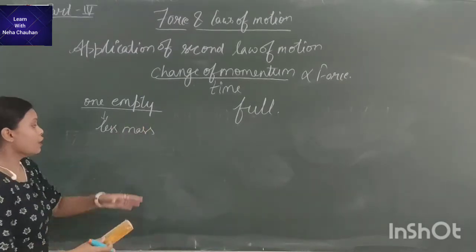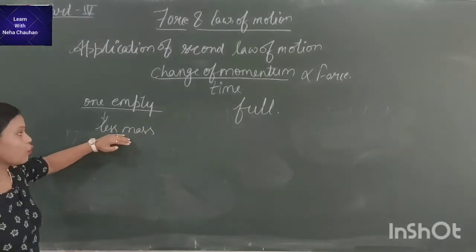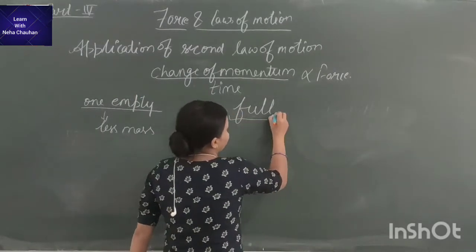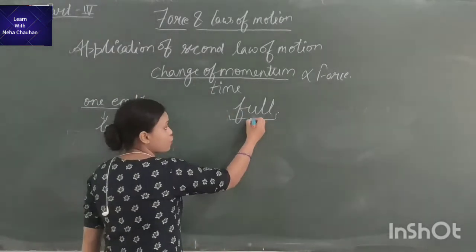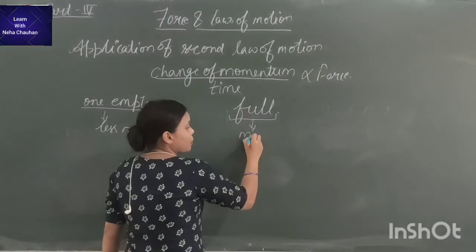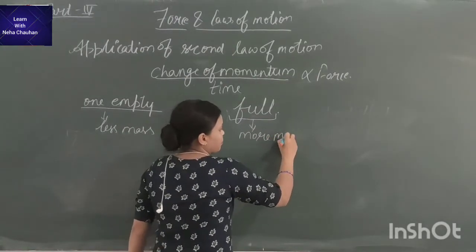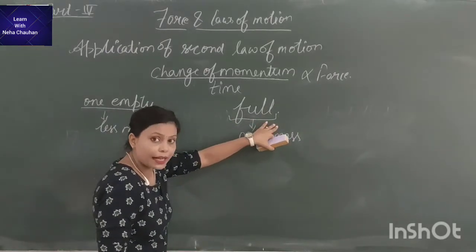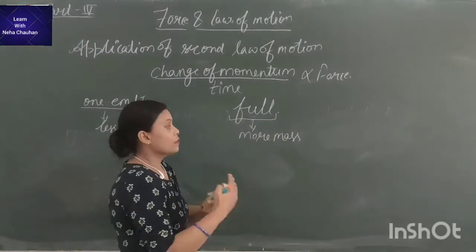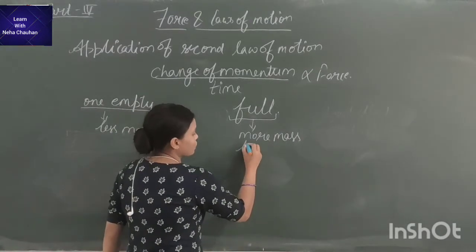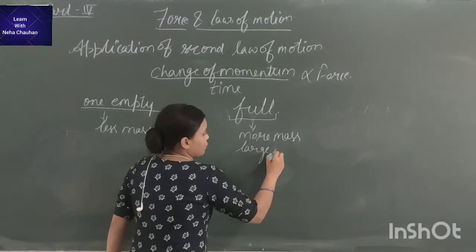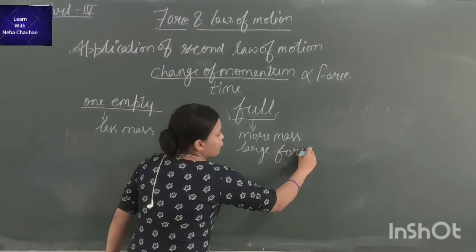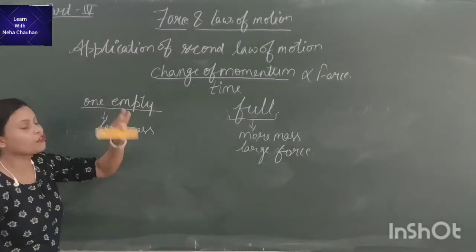That means if the mass is less, the force required is less. But if we are pushing a cart which is full, has more mass, it requires a large force to move. So this was the example of direct proportionality with mass.